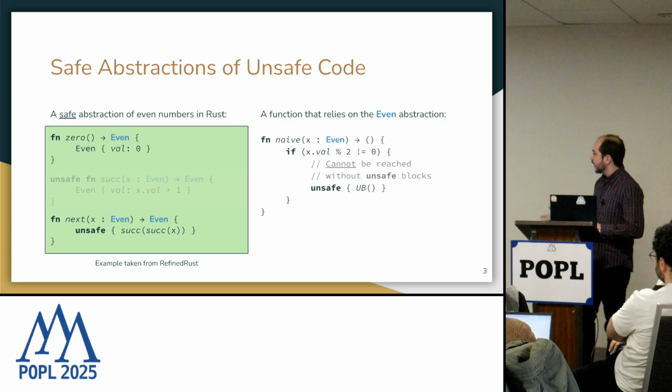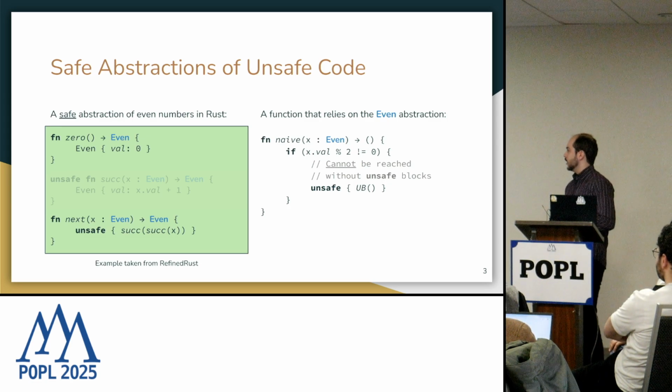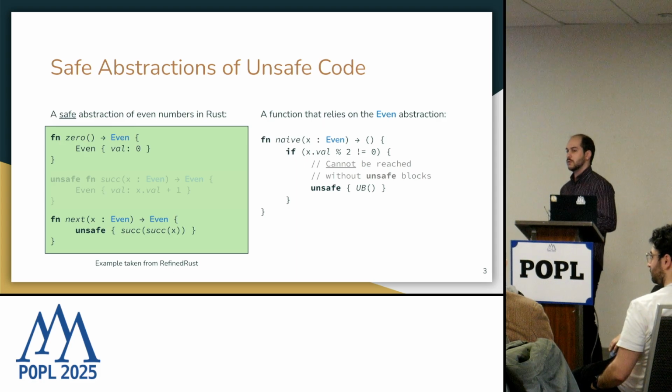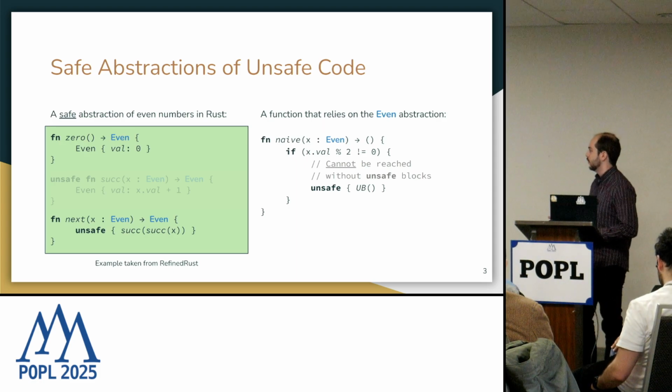So, for example, I could define this naive function that receives an even number, and then it basically checks the remainder of the division by 2 of whatever it was passed as an argument. If the remainder is 0, then it's an even number and it does nothing. If it's 1, then it will unsafely perform some operation that results in undefined behavior, like division by 0 or performing a double free.